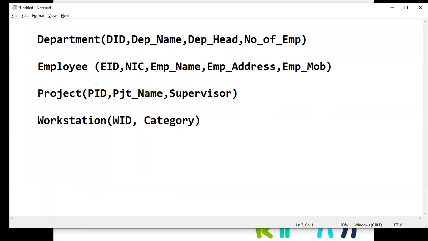Now children, in the database we have now 4 tables. Still these tables are not linked with each other because we haven't created any relationship here. Now we have to create relationships. Okay. Now, if we take department and employee, right? An employee belongs to a department, an employee, right? When we take this relationship,